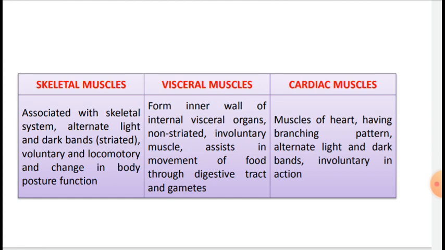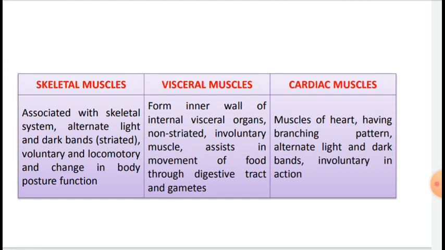Activities of visceral muscle are not under the voluntary control of the nervous system, and that's why they are also known as involuntary muscle. They assist, for example, in the transportation of food through the digestive tract and gametes through the genital tract. This example is important to study.